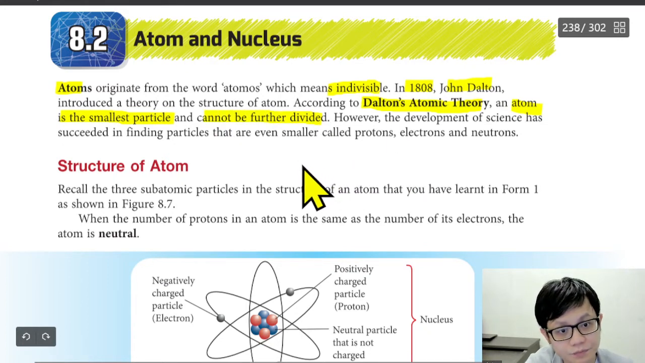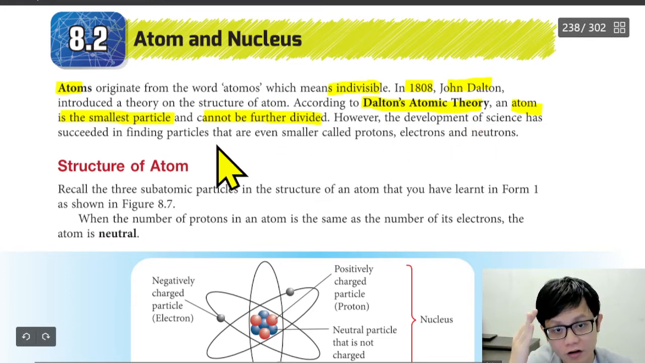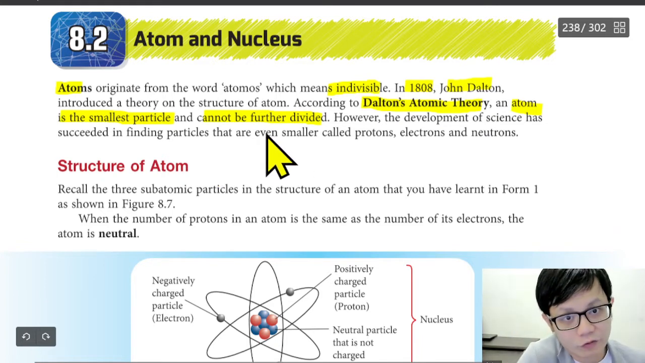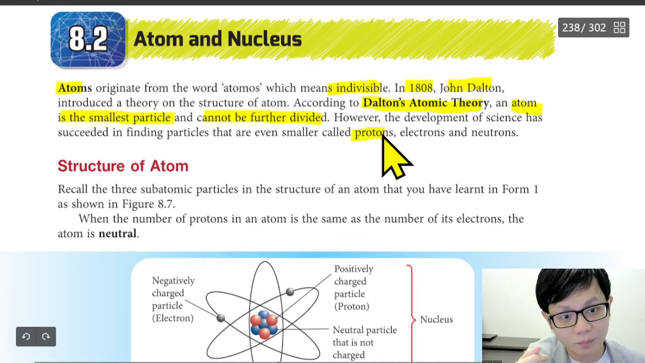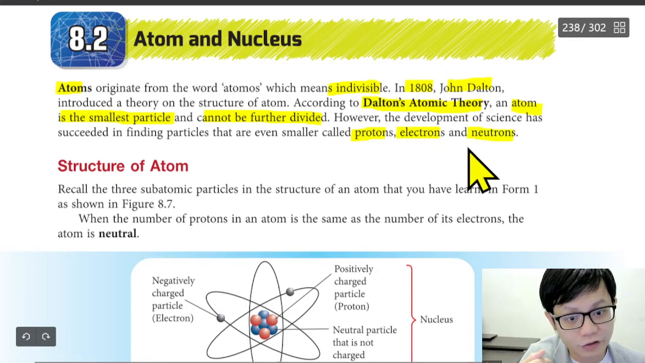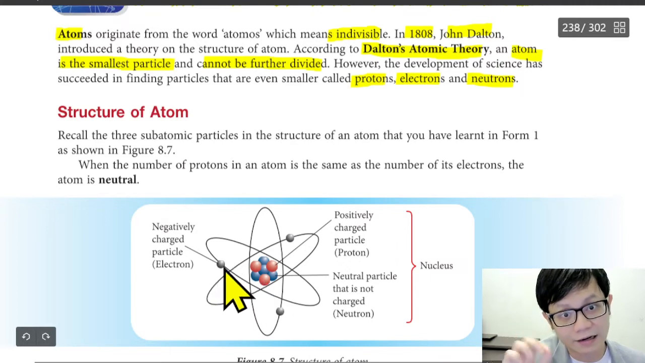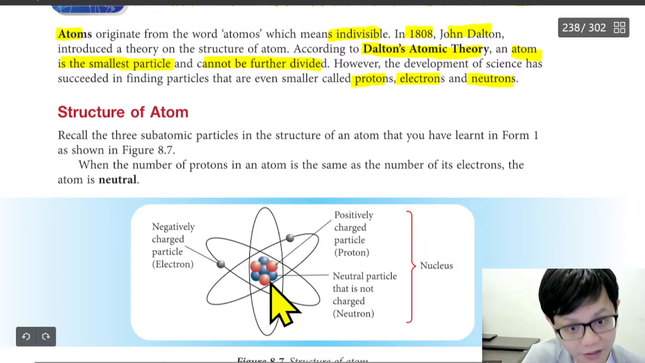Dalton said that after 1808, atom means the smallest particle and you cannot divide it further. And long ago, people only saw until atom. After that they saw even smaller particles, for example proton, electron and neutron. And nowadays, people can even see what is inside the proton and neutron. That's what they call quarks.